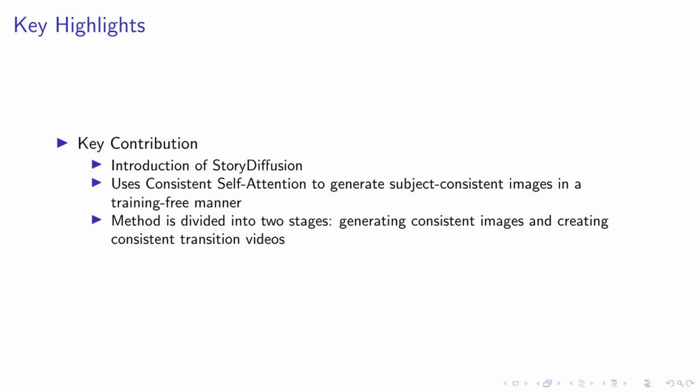On this slide, we're highlighting the key contributions of our work. We've introduced a novel method called StoryDiffusion. This method leverages a mechanism we call consistent self-attention to generate images that are consistent in terms of the subject, and it does this without the need for training. Our approach is divided into two stages. In the first stage, we generate these subject-consistent images. In the second stage, we use these images to create consistent transition videos. This two-stage process allows us to generate high-quality, consistent visual content for storytelling. We believe this is a significant step forward in the field of content generation.